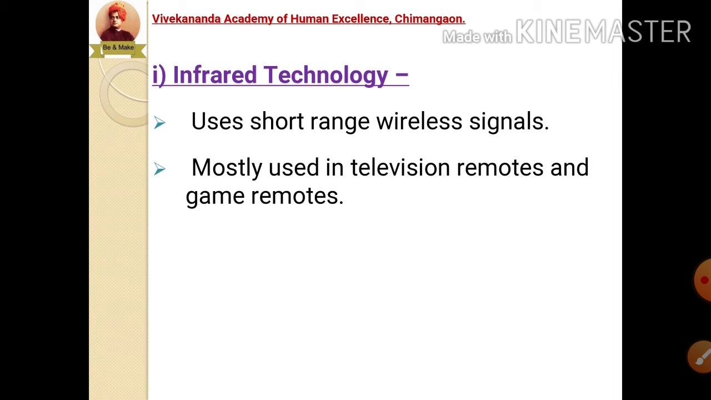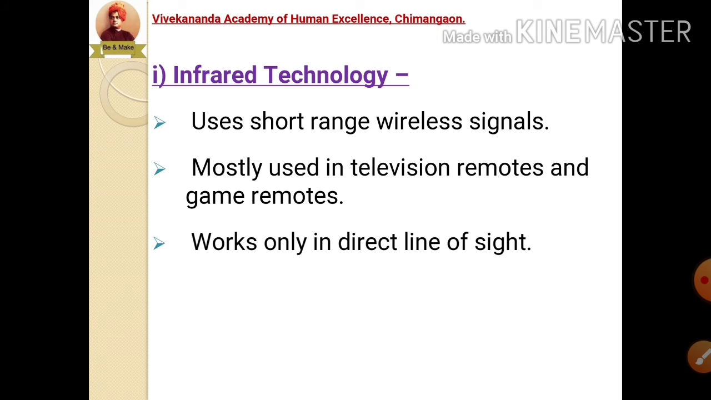This technology is mostly used in television remotes and game remotes. Means we are using a remote control to control our television channels. So that television remote has infrared technology inside it. But it has one disadvantage. What is that? That it only works in a direct line of sight. Means in a straight way only it is going to work.